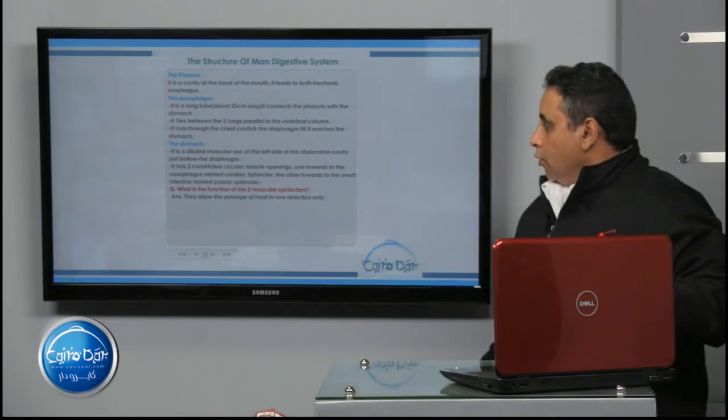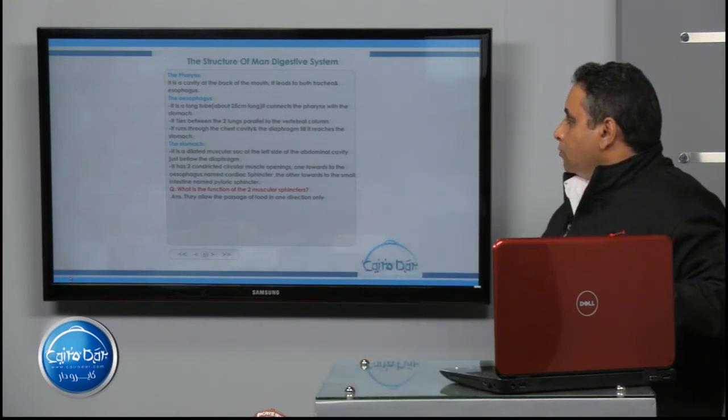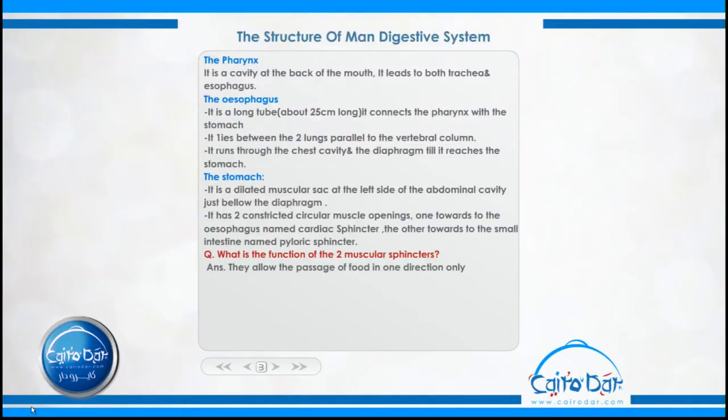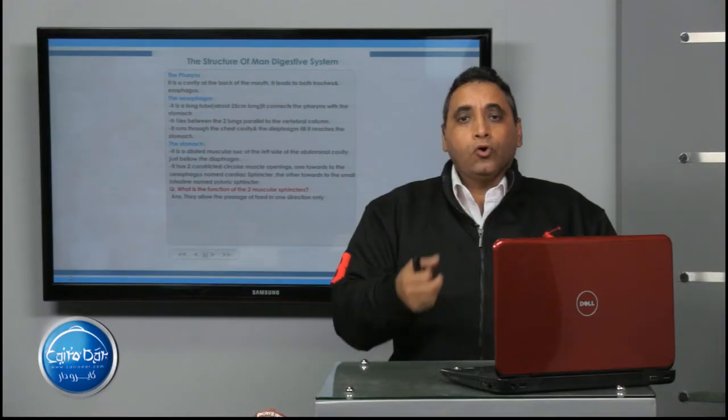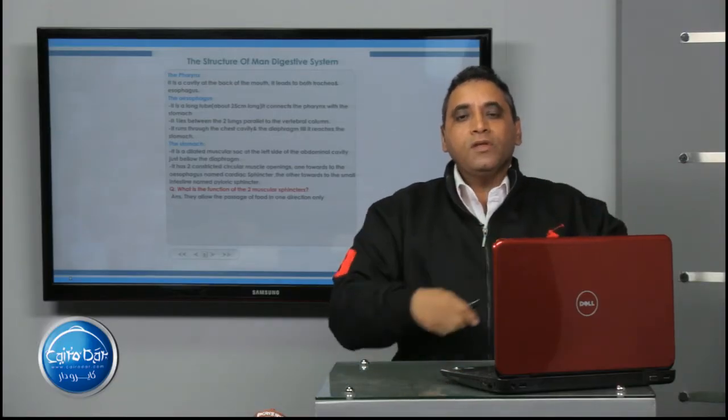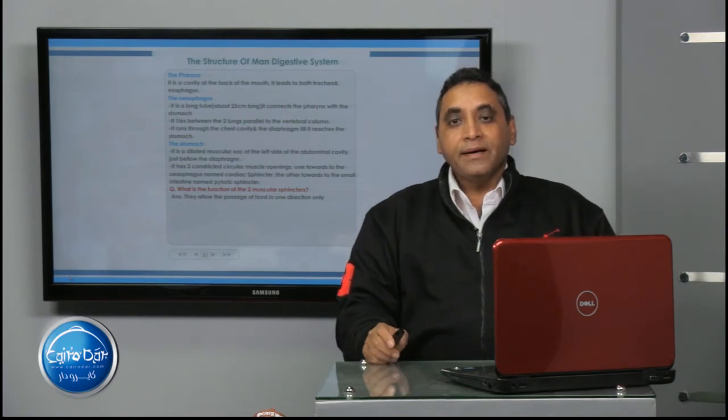The stomach acts as a dilated muscular sac at the left side of the upper part of the abdominal cavity. It's responsible for the partial digestion of protein into polypeptide. The food inside the stomach is controlled by two sphincters. One of them is called the cardiac sphincter, and the other is the pyloric.